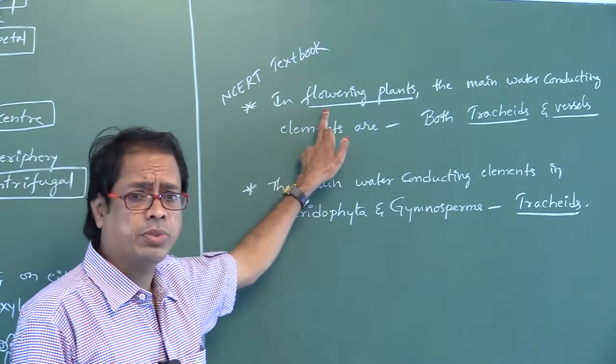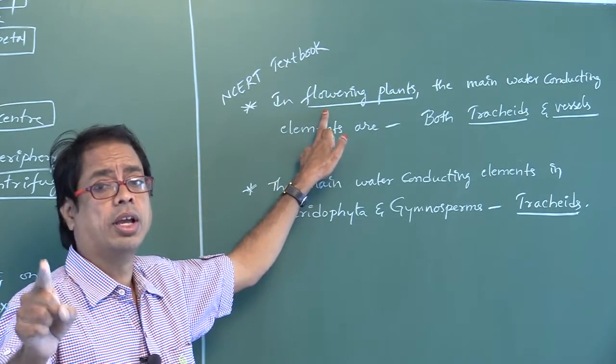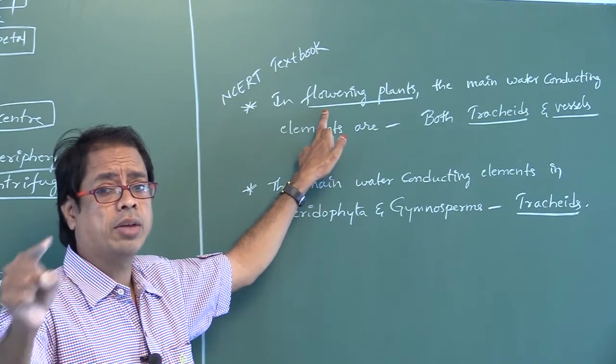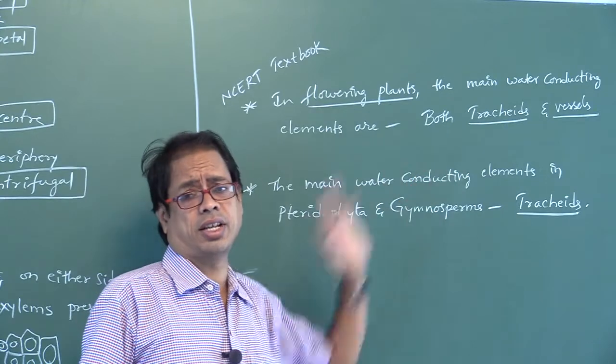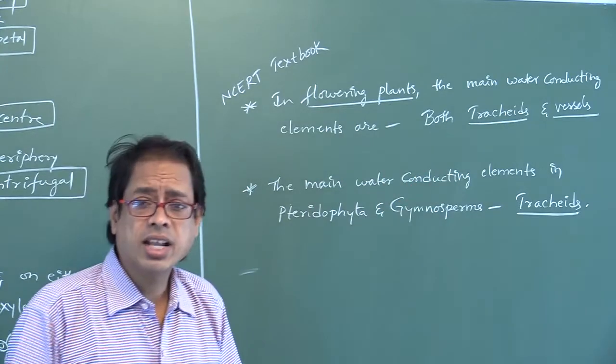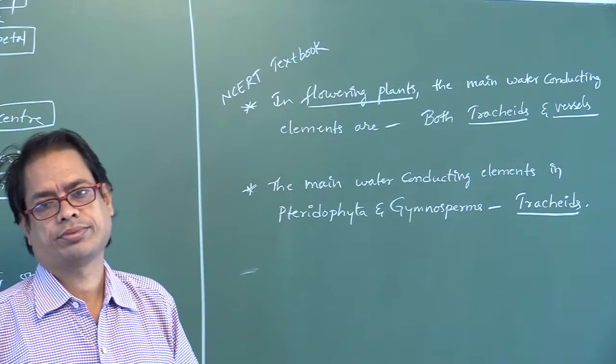Here flowering plants means angiosperms. Vessels are the characteristic feature of angiosperms.